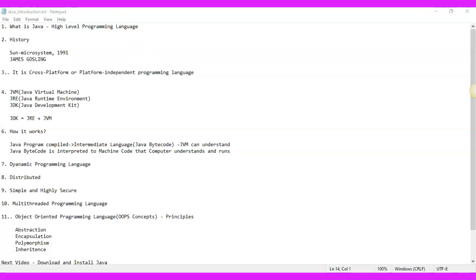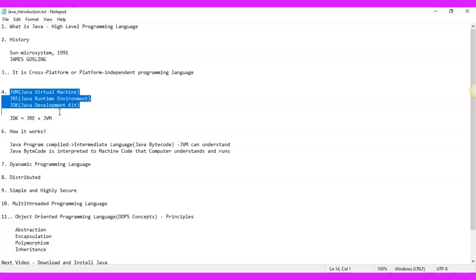So coming to the history of Java, Java was first founded by James Gosling at Sun Microsystems in 1991. Java is a cross-platform or platform-independent programming language. Now, this you will understand once you understand how Java works. So, before I tell you how Java works, let me tell you what is JDK, JRE, and JVM.